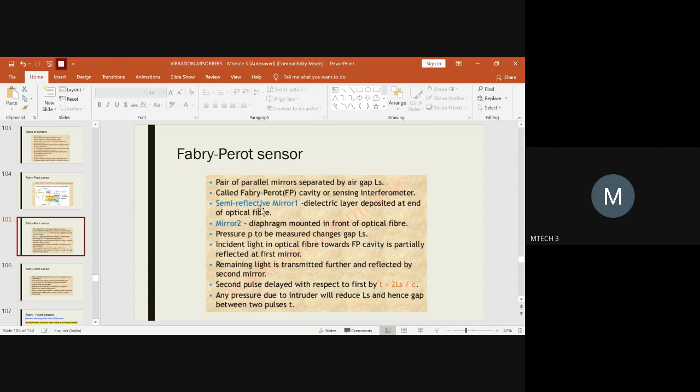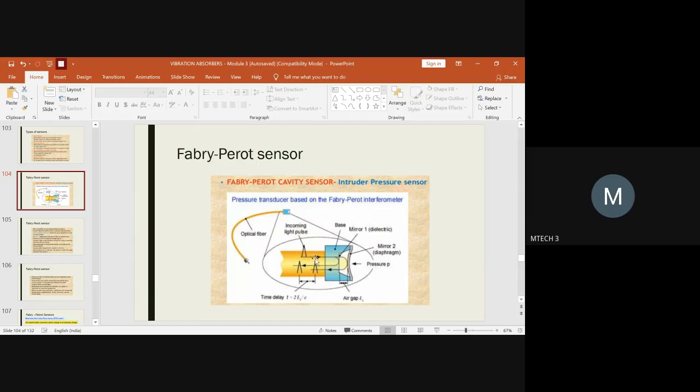the pressure. Mirror 1 is a semi-reflective mirror. In the semi-reflective mirror, you have a dielectric layer deposited across the other end of the optical fiber. So this is the optical fiber, right? Here you have a dielectric material coated in front of mirror 1 across the core.